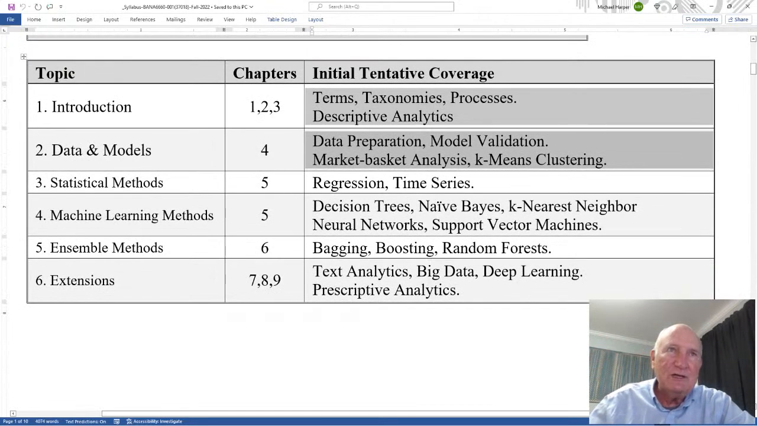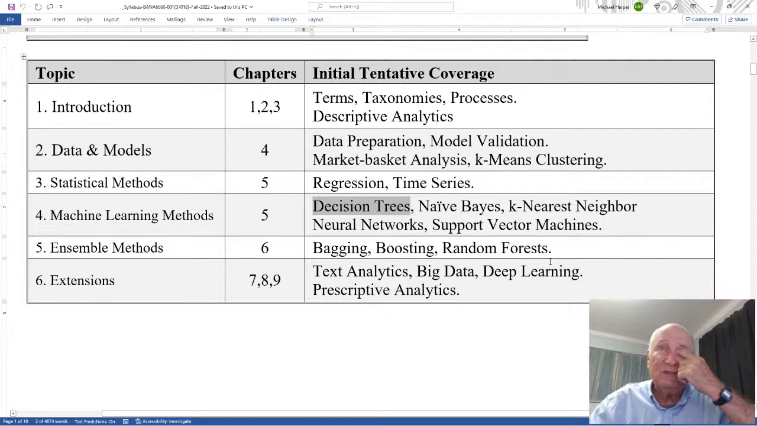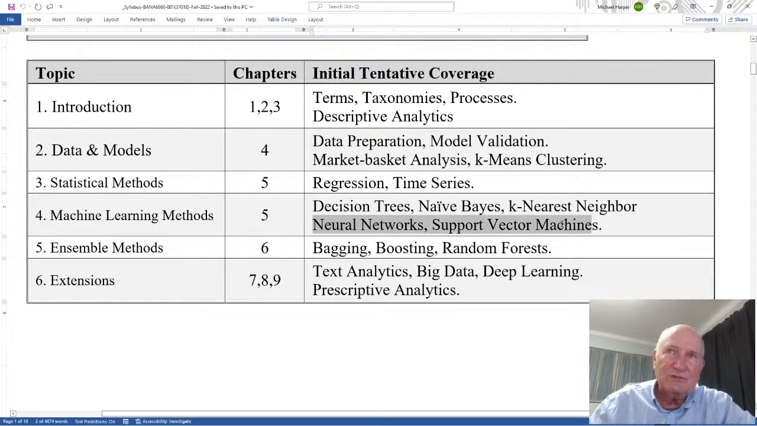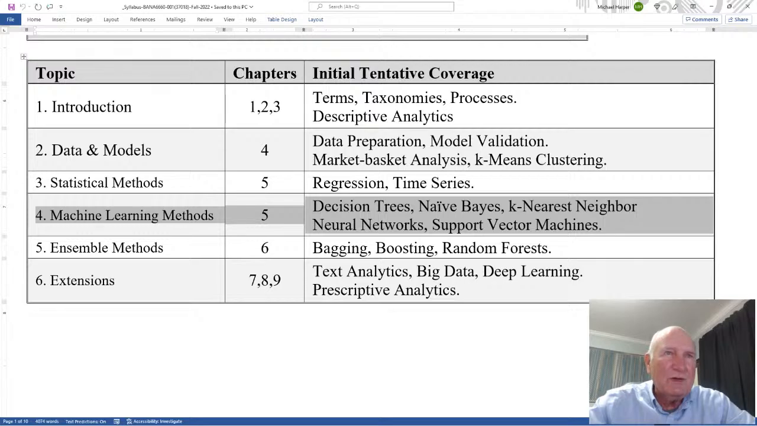And then machine learning methods. Here I start with decision trees. Decision trees are very popular in machine learning, but I use decision trees even back here. Then naive Bayes classification, K nearest neighbor, neural networks, and support vector machines. Some of this we will actually do, and some of this I'll just give an appreciation for, but I'll do that all the way through.